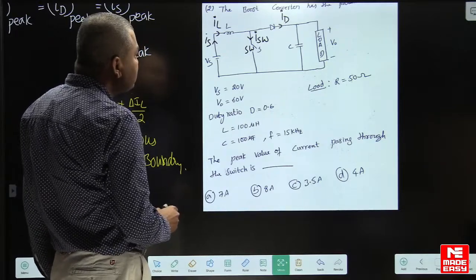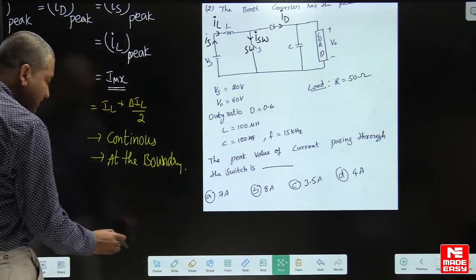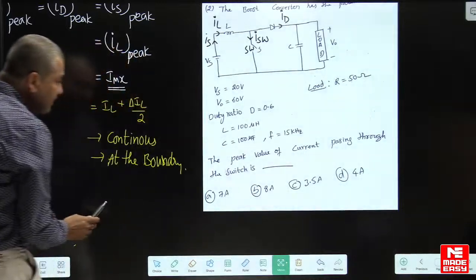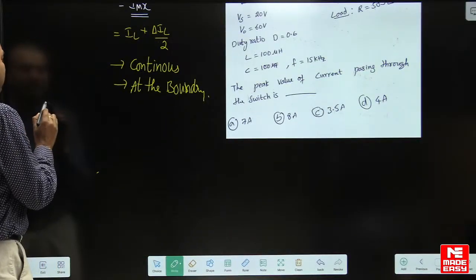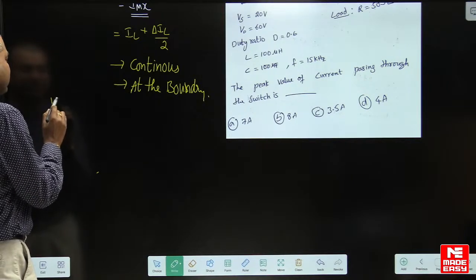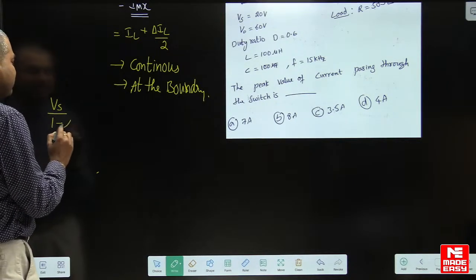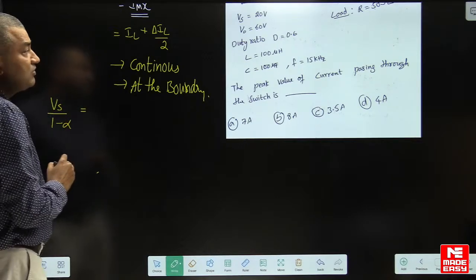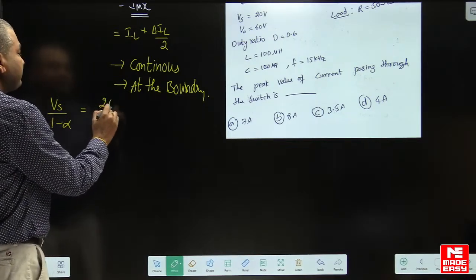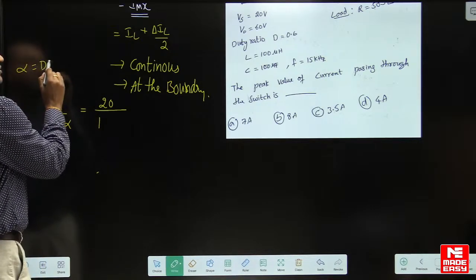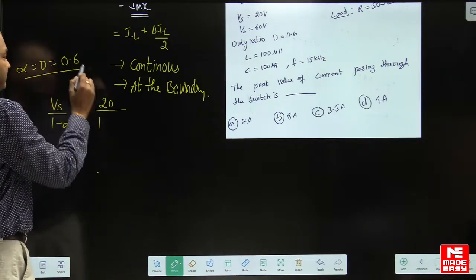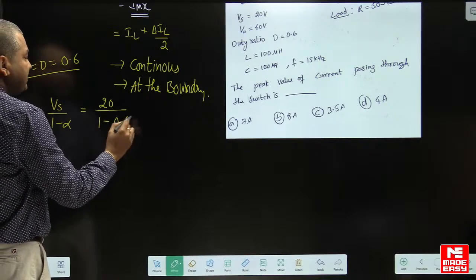Now let us see this particular problem. Given output is 60 volts. In a boost converter, if it is continuous conduction, the formula for average voltage is Vs by 1 minus alpha. Let us check this value. Vs is 20, divided by 1 minus alpha, where alpha is the duty ratio, 0.6 given. So 1 minus 0.6.